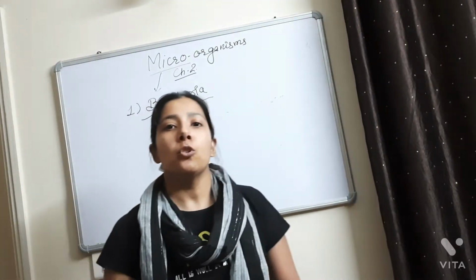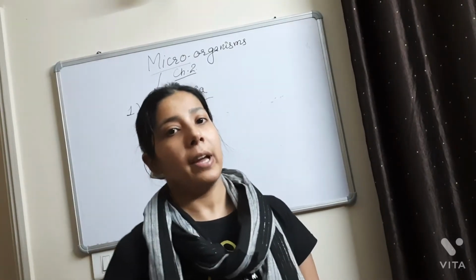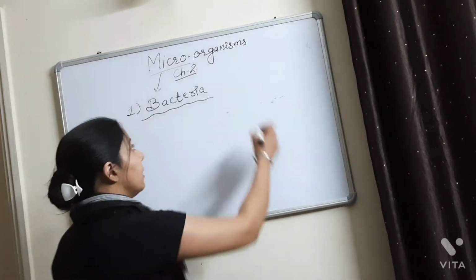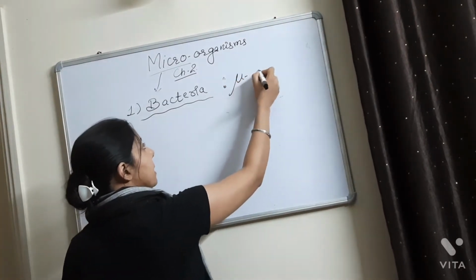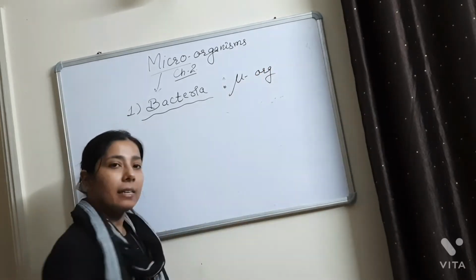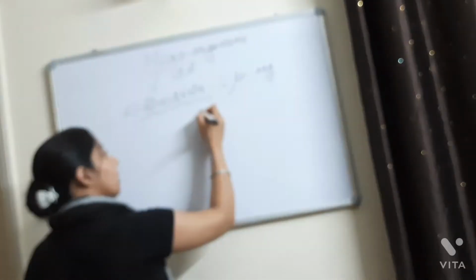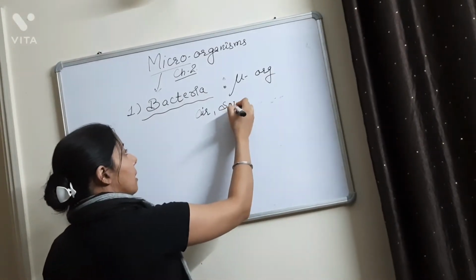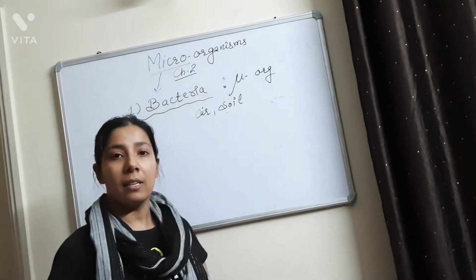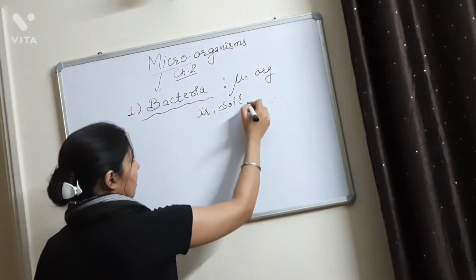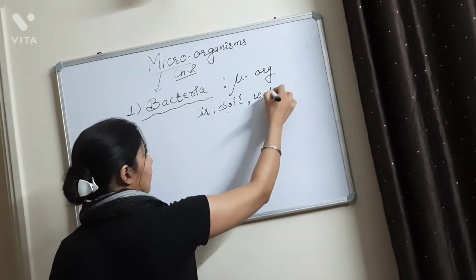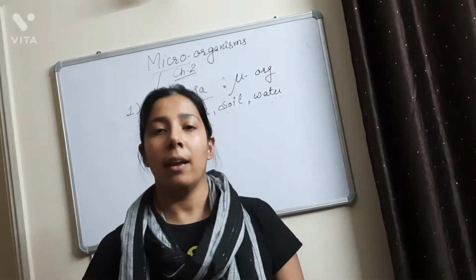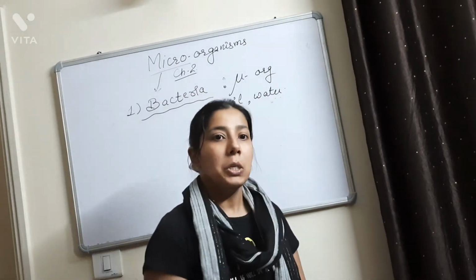Bacteria are also very small organisms. That's why they are classified under the term microorganisms. And these bacteria can live in air, in soil, and also in water. These bacteria can be found anywhere, in soil, in air, or in water.